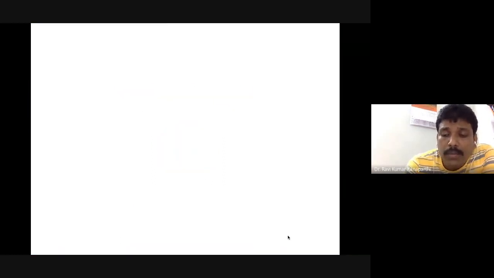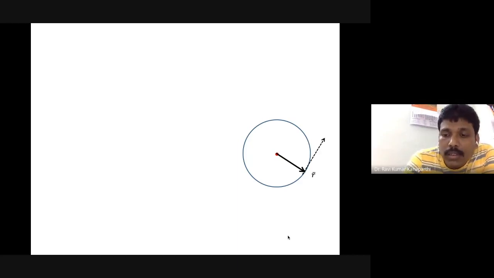For that, let us start with the angular momentum of a classical body which is rotating about a particular center or axis. For that purpose you can just imagine the Bohr model of the hydrogen atom.